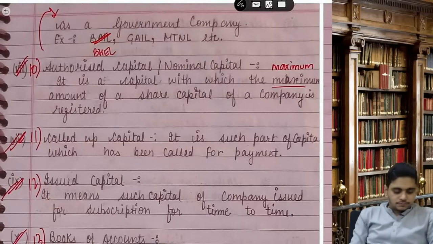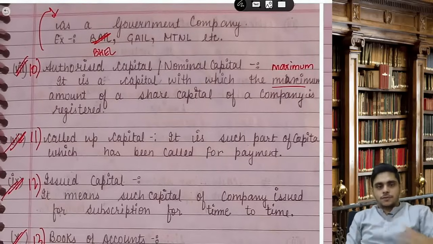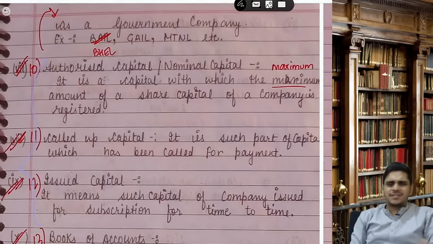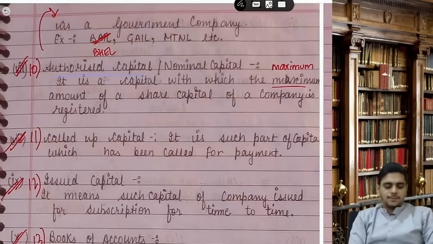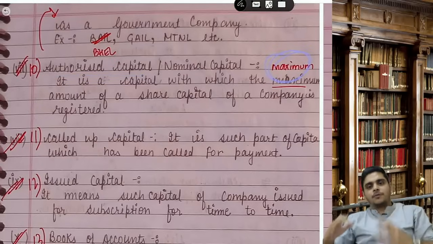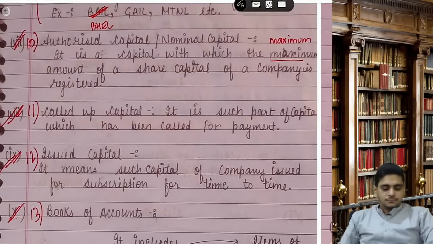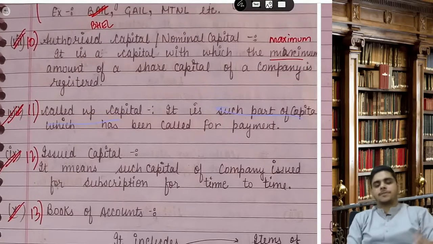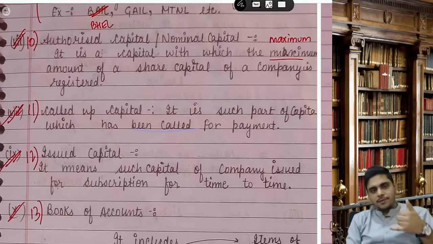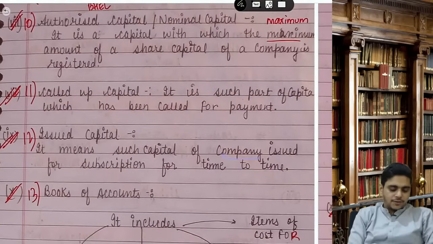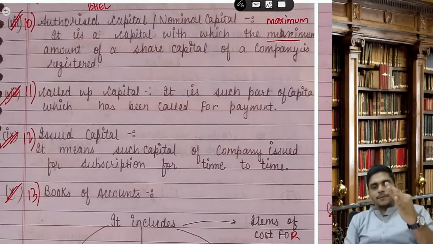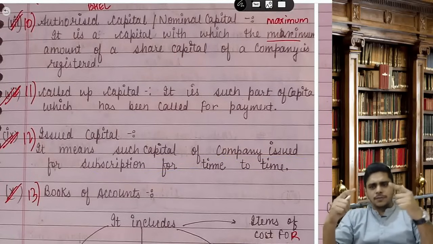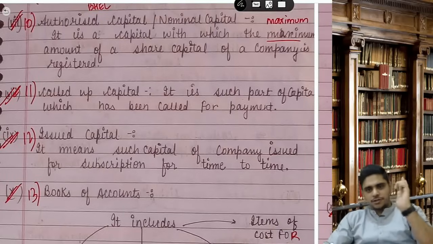Then in your book, in your notes, the next definitions are very simple, only for the purpose of MCQ. Authorized capital or the nominal capital is basically the maximum capital with which the company is registered. Then called up capital is such part of capital which has been called for payment. Please make the payment. Then issued capital means the capital which is issued for subscription from time to time. So authorized capital, called up capital, issued capital. We have done an illustration in our book, if you remember. We have calculated it, so please refer to that illustration.